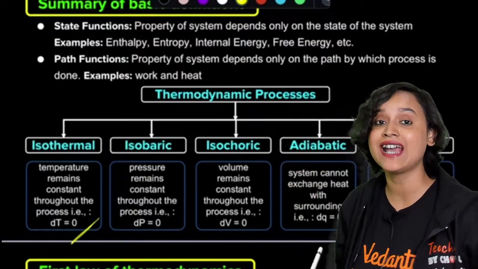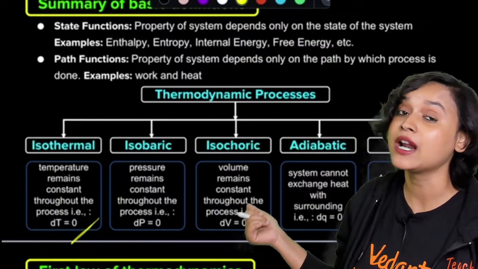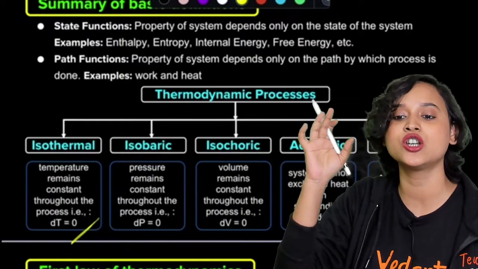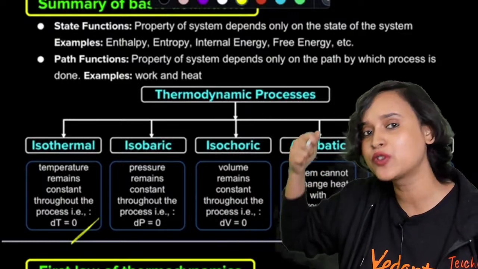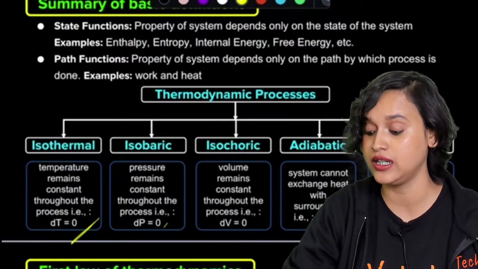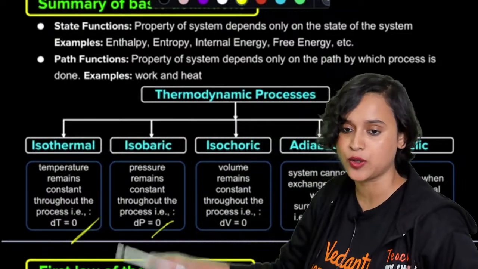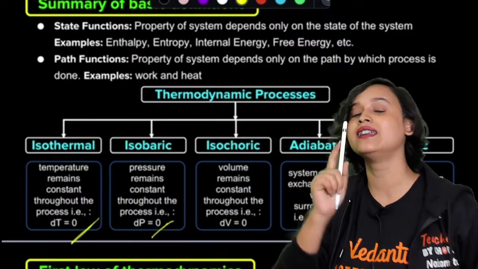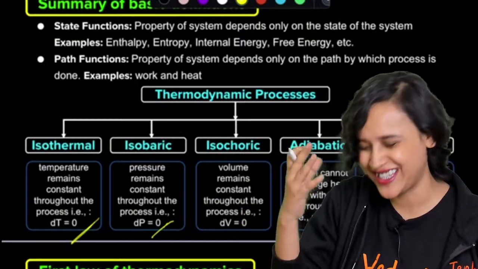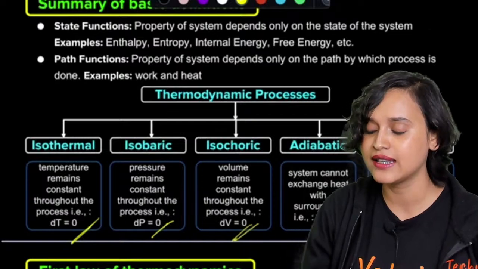Now when we say isobaric, the moment we hear bar, we understand that bar is a unit of pressure. So here pressure will remain constant. Any process that is carried out at constant pressure will be called isobaric, and here dP is equal to 0. Moving on, you have isochoric process, which is related to volume. When you carry out processes for which your volume has to be constant, you call that isochoric process. And right here, dV will be equal to 0.